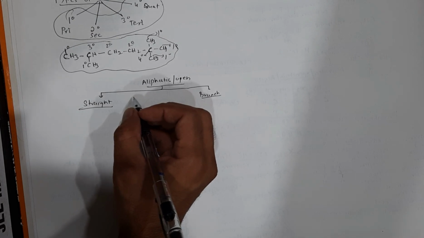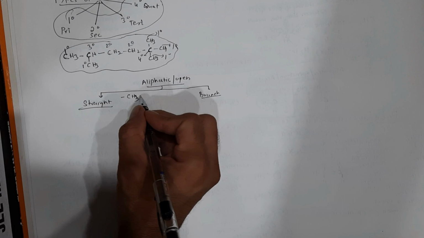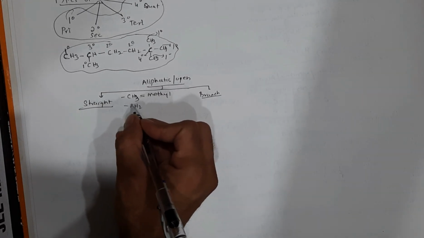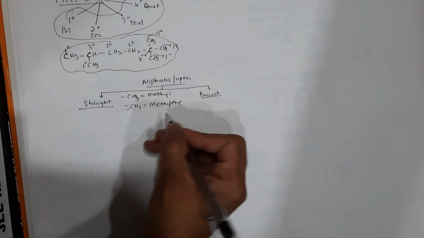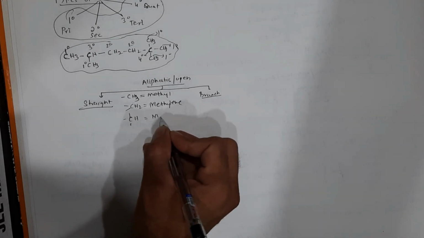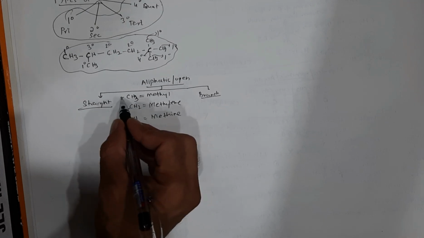I will explain that in detail later. CH3 is called a methyl group, CH2 is called a methylene group, and CH is called a methane group. Why do I write down bonds here? Because these are nothing but the fourth valency of carbon.